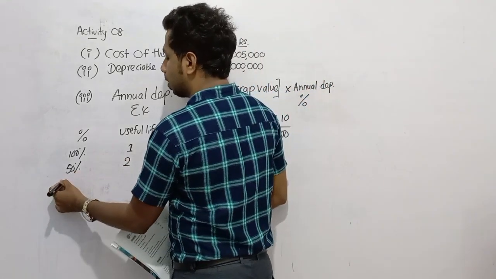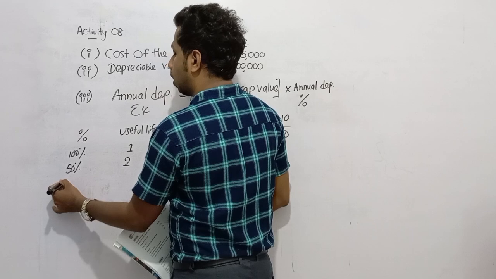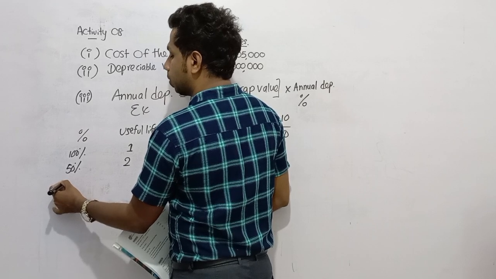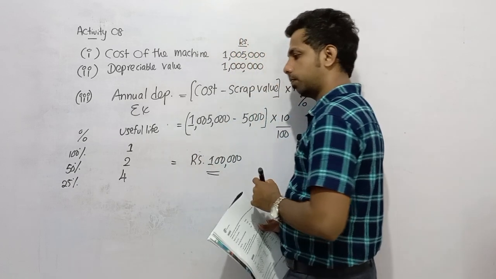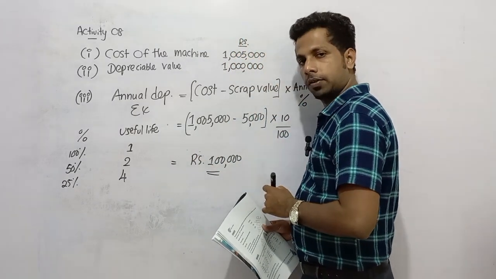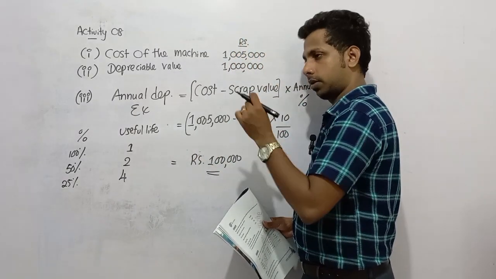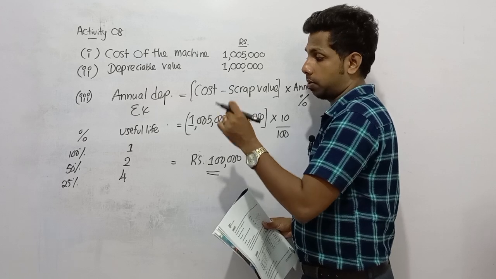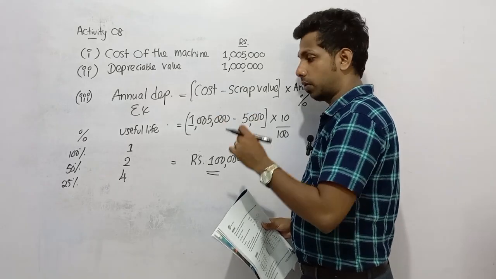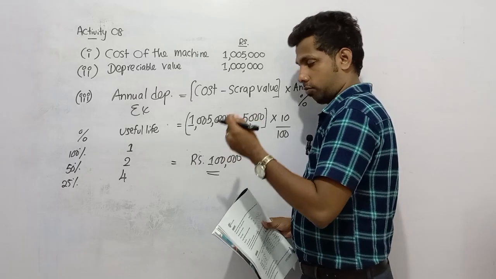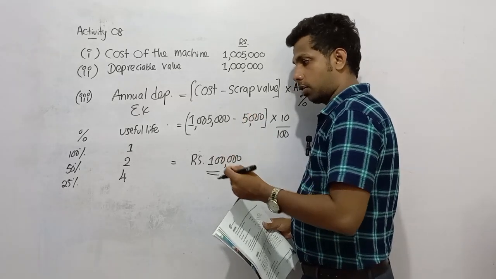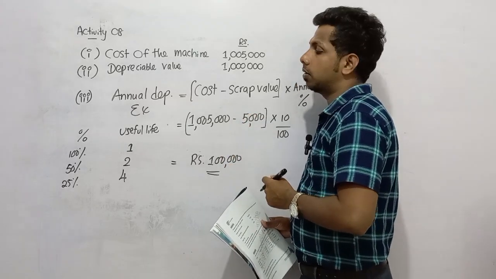If the annual depreciation is, dear children, let's take 25%, that means useful life is 4 years, right? So you need to divide 100 by 25. That means during 4 years, you can depreciate this non-current asset.